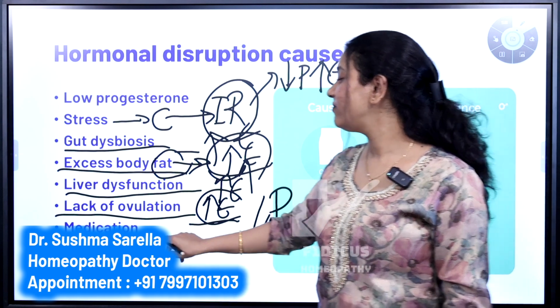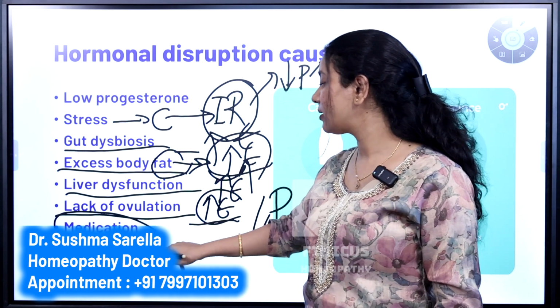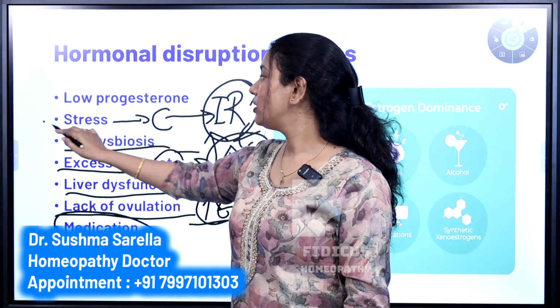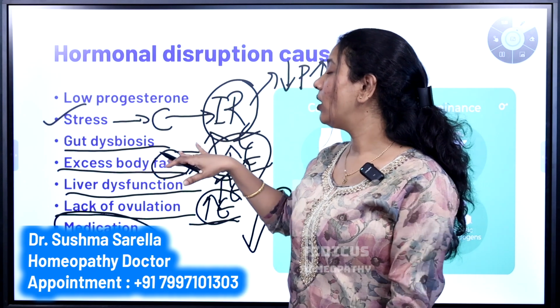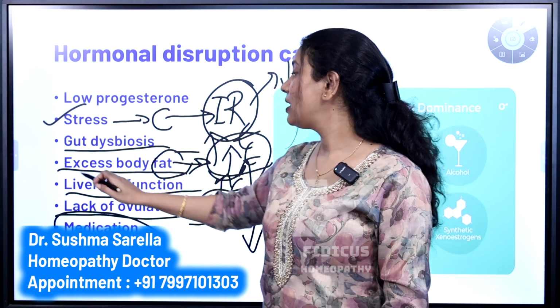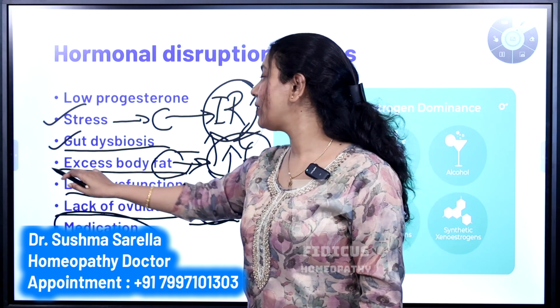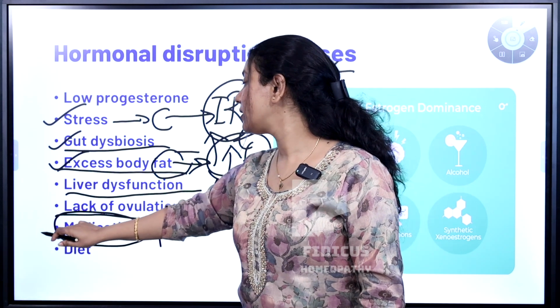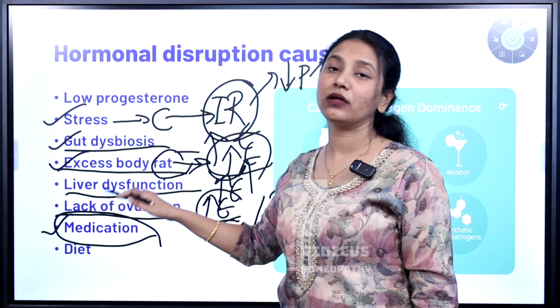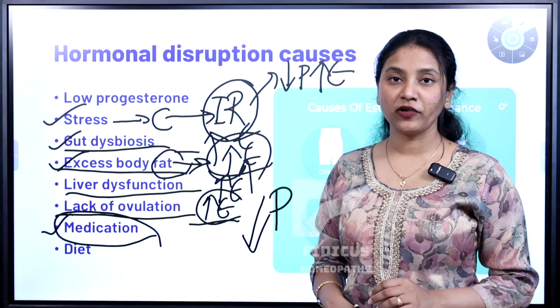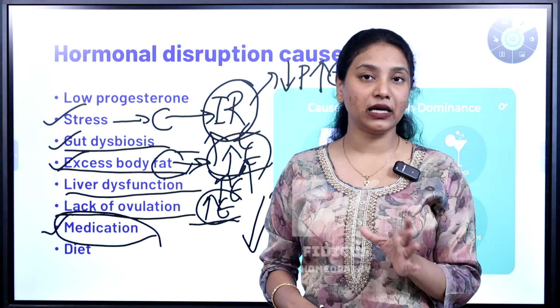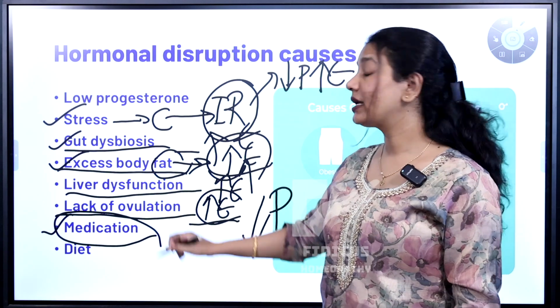And then we have medication. This is very important. Here we have to have a deeper look into stress, gut dysbiosis, excess body fat, and medication. These are the four main reasons why people are suffering from fibroids at this age or at an early age. What does medication have to do?